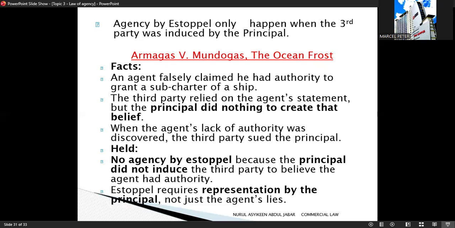So the facts of the case are that an agent falsely claimed that he had authority to grant a subcharter for a ship. The third party relied only on the agent's statement. The principal did nothing to represent or suggest that the agent had authority. So when the truth was discovered, the third party sued the principal. The court held that there was no agency by estoppel because the principal did not induce the third party's beliefs. So estoppel requires a representation by the principal, not just lies or statements made by the agent.